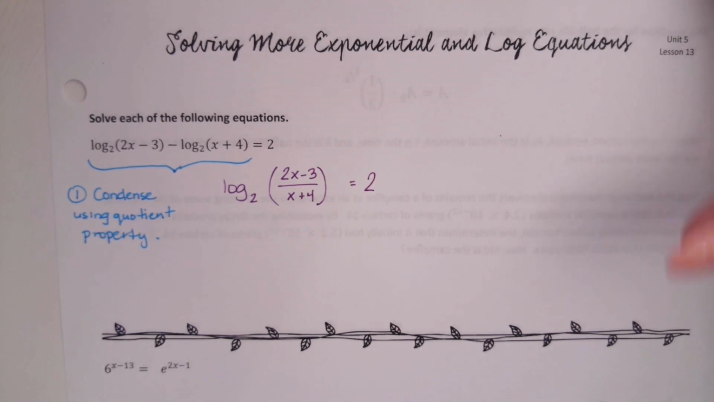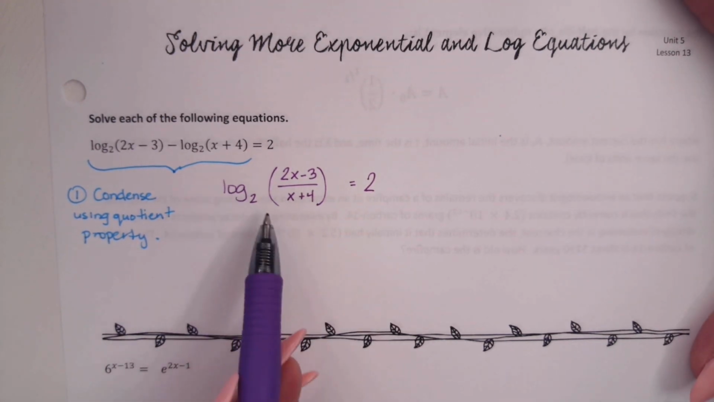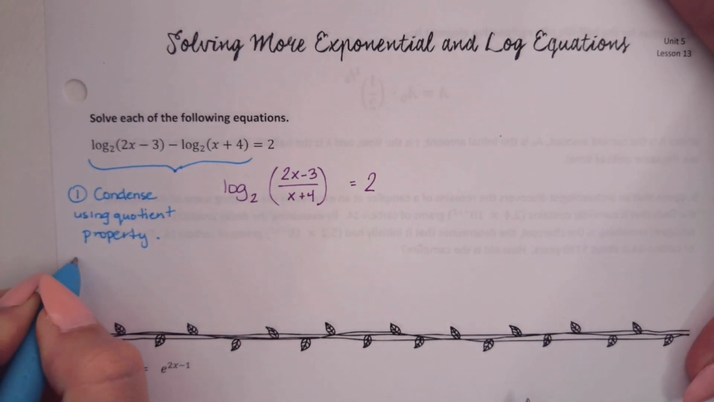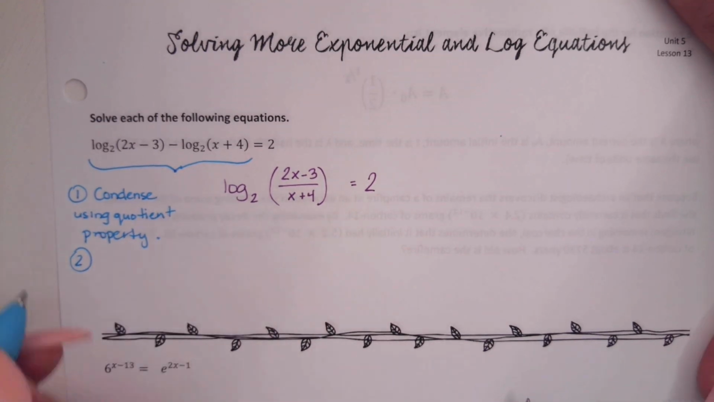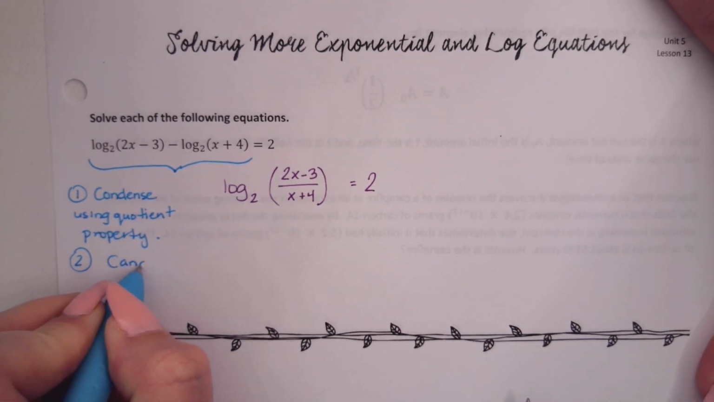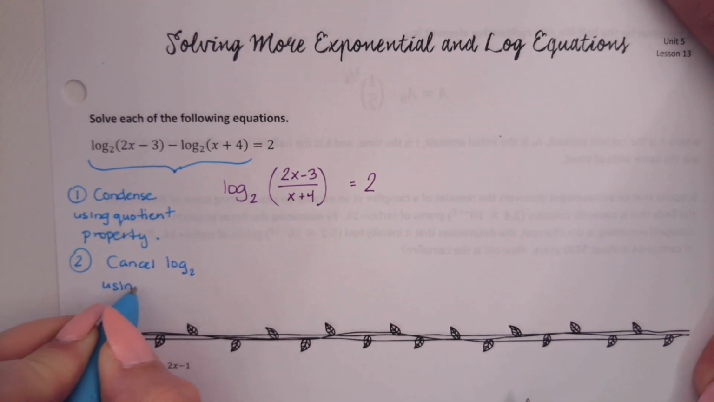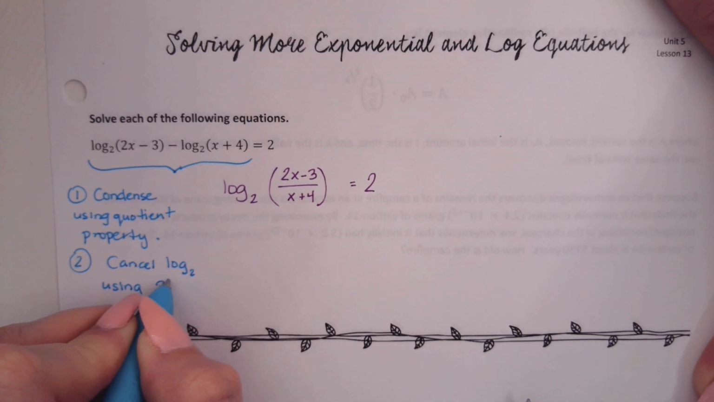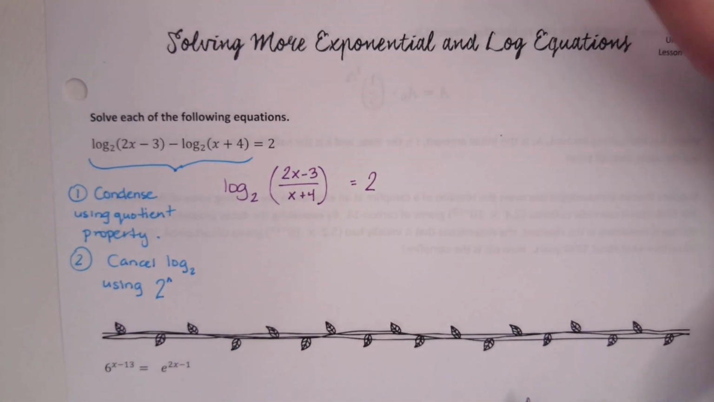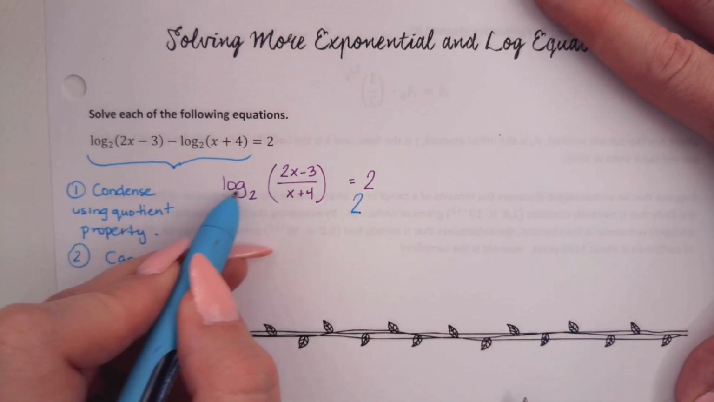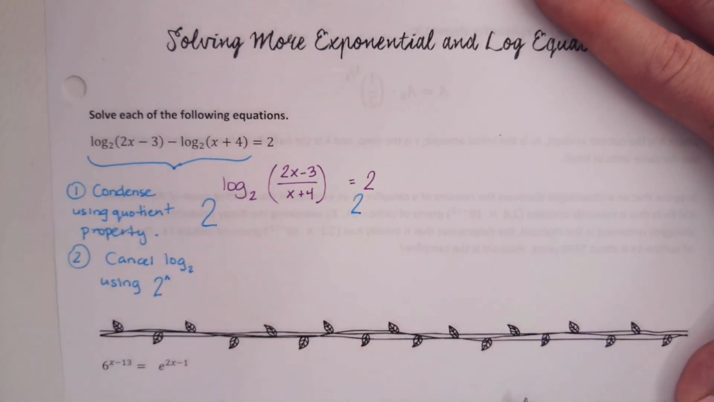Now that we have just one log base 2, how do we cancel log base 2? Not multiply it. Square it. Not square it. Exponentiate it. Yes. We're going to cancel log base 2 using a big base 2. Basically, both of these sides are going to become an exponent on a big base of 2. So this 2 will become an exponent on a big base 2. This giant thing will become an exponent on a big base 2.